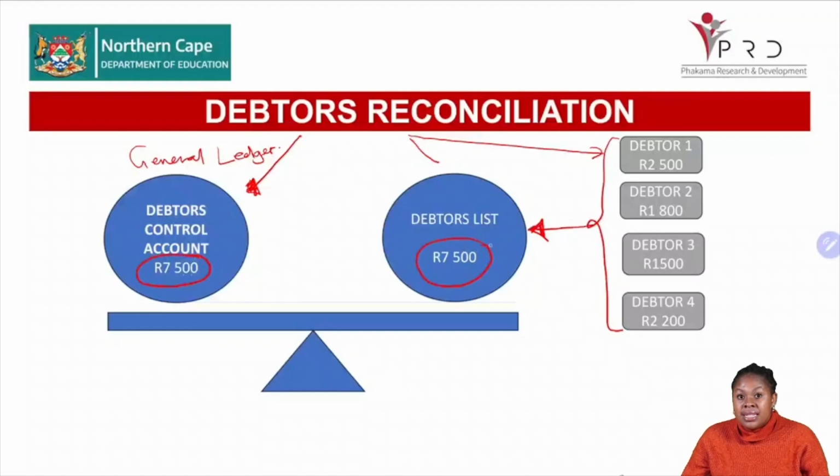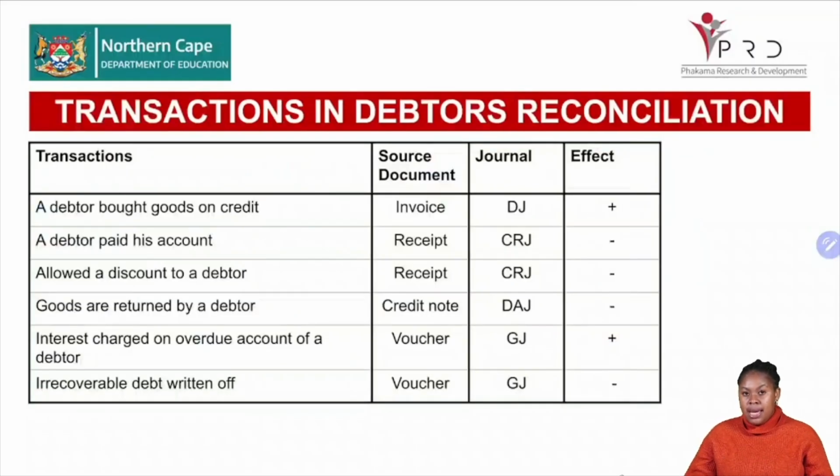All right, so that is the basics, and that is where we are at this present time. Now let's look at the typical transactions that are in the debtors reconciliation. Now, the transactions are as follows. A debtor bought goods on credit. When a debtor buys goods on credit, we know we are dealing with a DJ transaction, and then the source document in the DJ is an invoice.